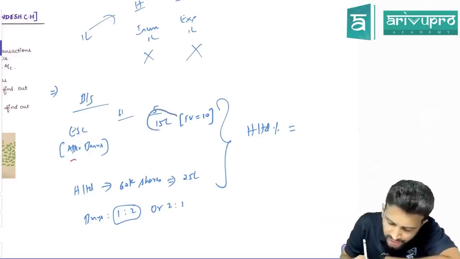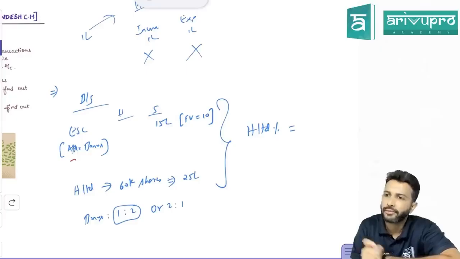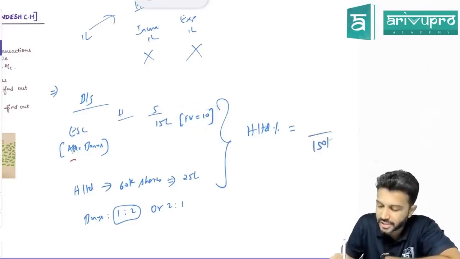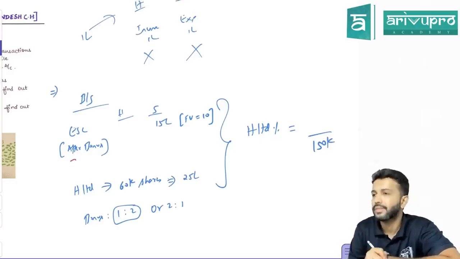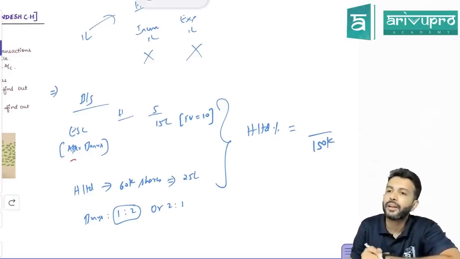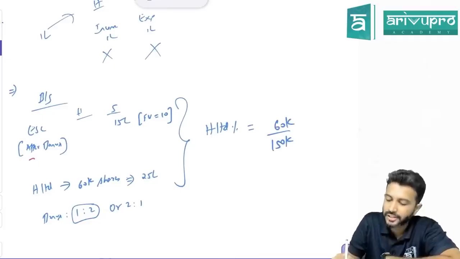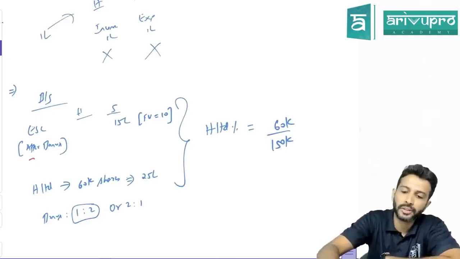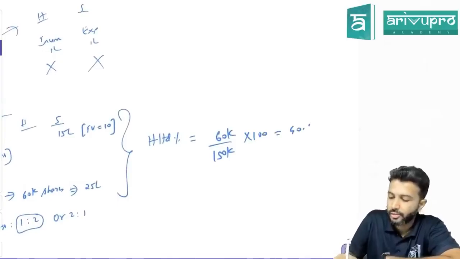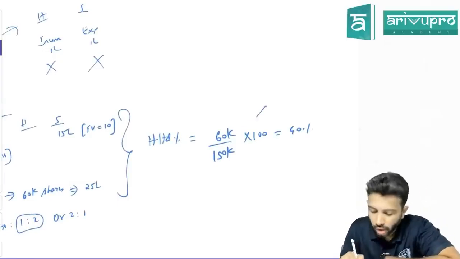So what is the share capital of subsidiary company in totality? 15 lakh. Each share's face value is how much? 10. That means totally how many shares does subsidiary company have? 1,50,000. In this 1,50,000, how much is held by holding company? 60,000. So what is the shareholding percentage? 60 divided by 150 into 100, you're getting 40%. Correct?